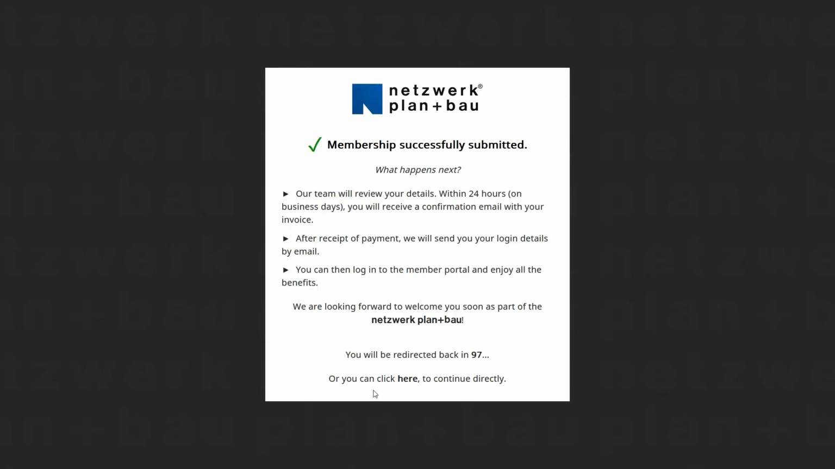Congratulations! You have successfully registered with the Network Plan Plus BAO. An employee will now review your registration, after which you will receive the invoice by email. Once the invoice amount has been paid, you will receive your login details by email, and you are now a member of Network Plan Plus BAO for the next 12 months.